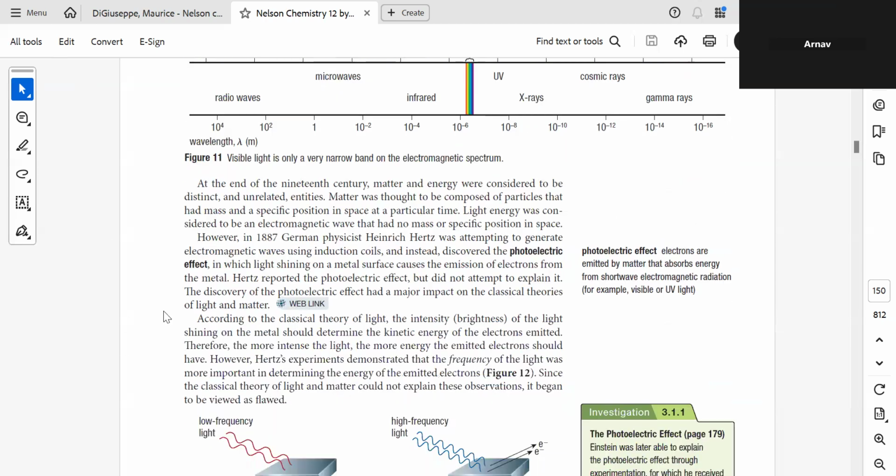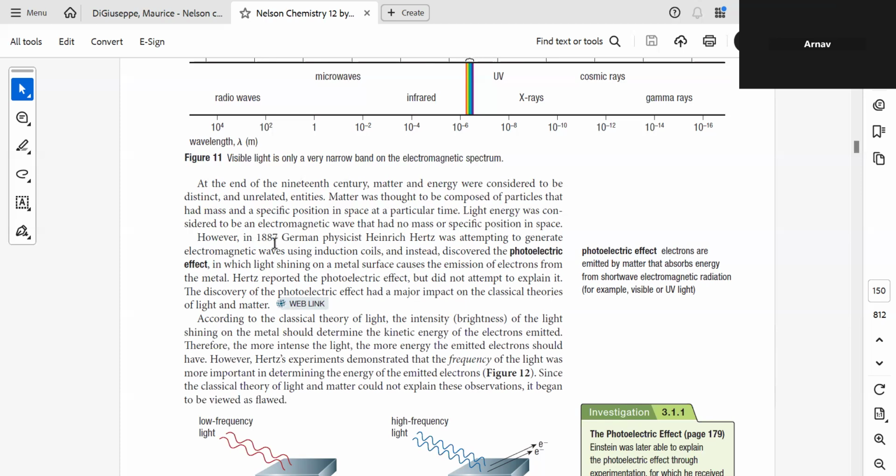Then at the end of the 19th century, matter and energy were considered to be distinct and unrelated entities. Matter was thought to be composed of particles that had mass and a specific position in space at a particular time. Light energy was considered to be an electromagnetic wave that had no mass or specific position in space.